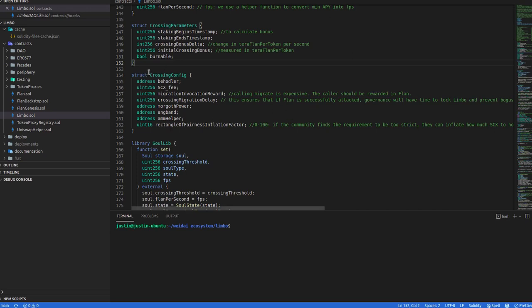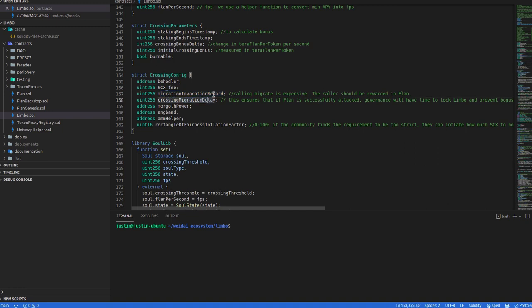Okay, the crossing config struct is a Limbo level struct, and it's just a calibration of all the important variables that Limbo needs to know in order to facilitate a migration. So we need to know where Behodler is. We need to know the scarcity transfer fee that helps with calculations. Invoking a migration is quite a gas expensive act, so we can set a reward for whoever calls the migration function. We can give them some flan.